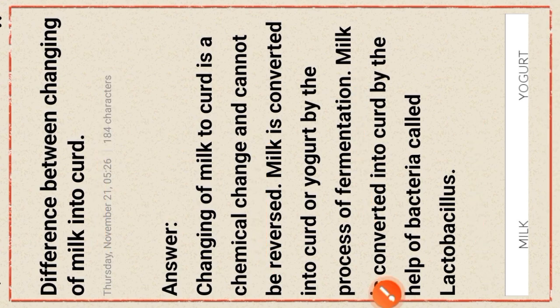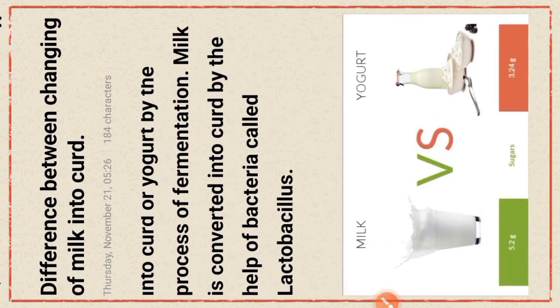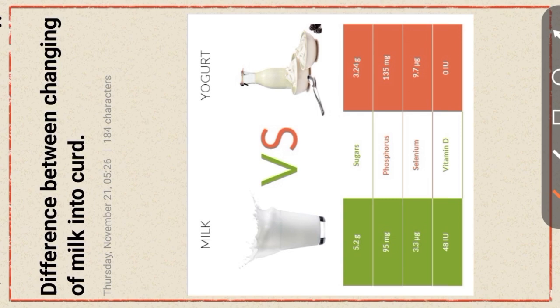Difference between milk and curd, that is yogurt. Sugar in milk is 5.2 g, but in yogurt 3.2 g. Potassium in milk is 95 mg, but in yogurt 135 mg.